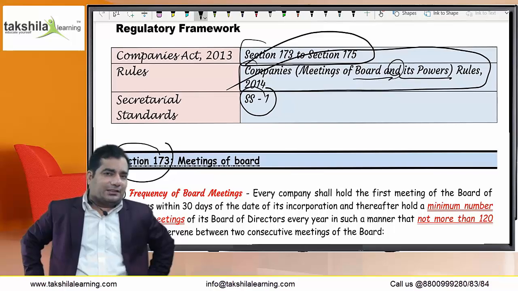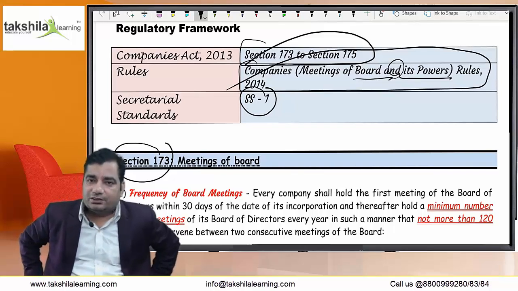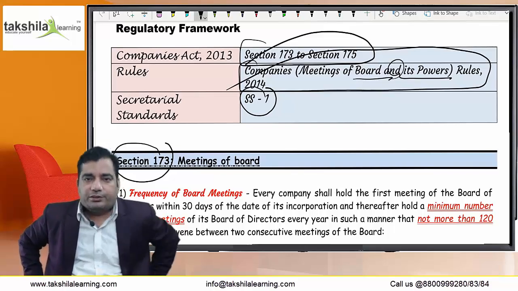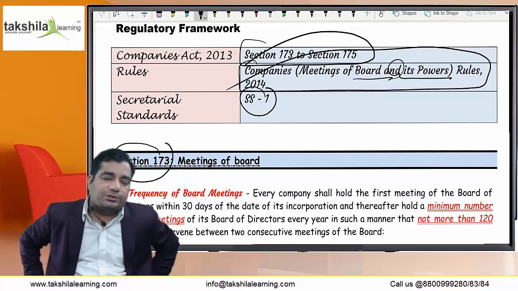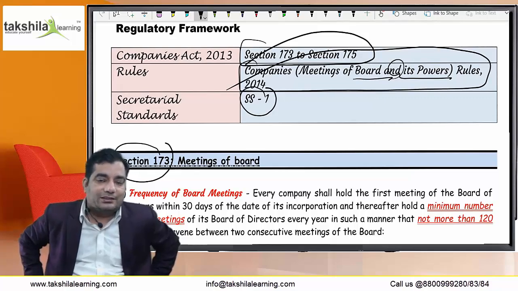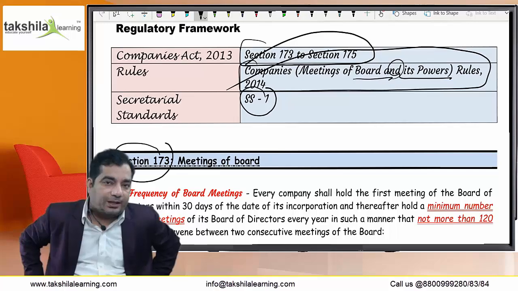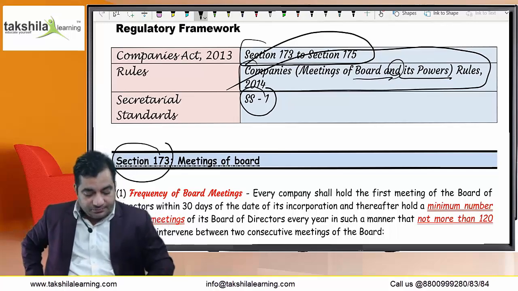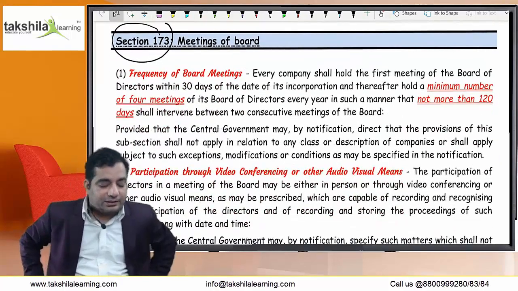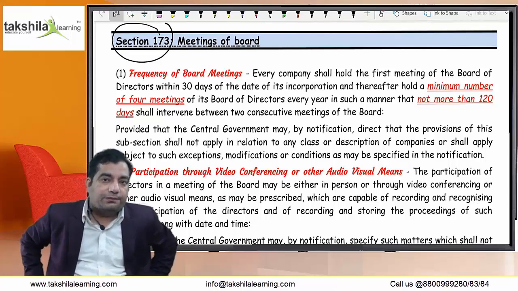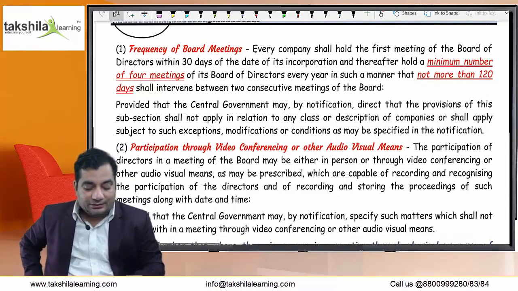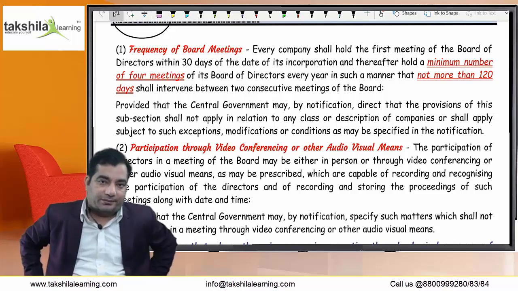There are only three secretarial standards issued by ICSI. One is SS1, which deals with the board meeting, what we are going to do right now; SS2, which relates to general meeting, which we already have discussed; and SS3, which is dividend, which has already been discussed in part A. Now it is section 173, that is meetings of board. It deals with the concept of frequency of board meeting. First of all, the first board meeting must be convened.